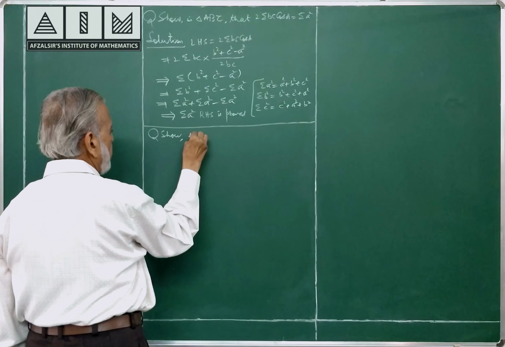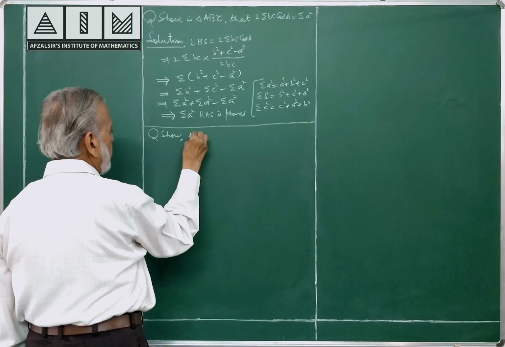Similarly again, b square plus c square sin square A by 2 plus 2bc sin square A by 2. Explaining once again, listen carefully. b square plus c square into cos square A by 2 minus 2bc into cos square A by 2, b square plus c square into sin square A by 2, 2bc into sin square A by 2.